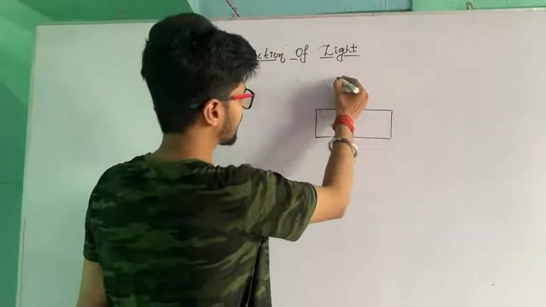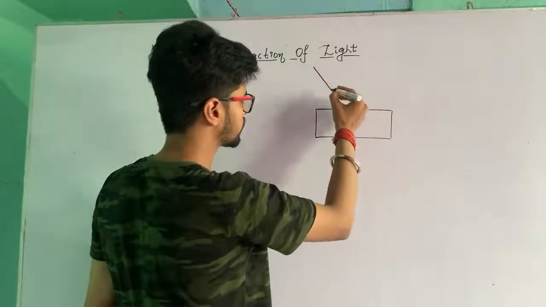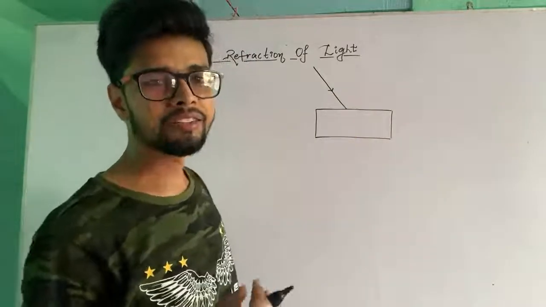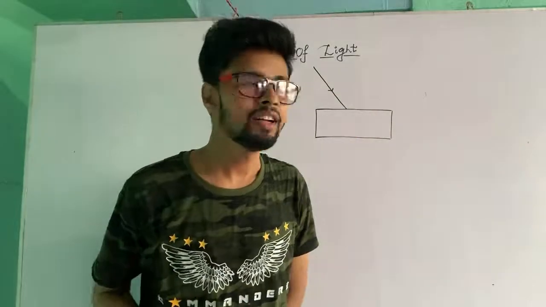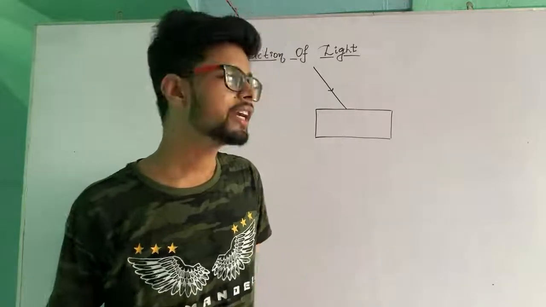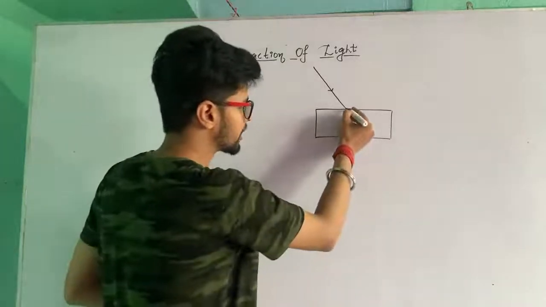Suppose this is our atmosphere, and light travels from the atmosphere and enters any kind of transparent medium. That transparent medium can be water, any kind of glass, or any medium where the speed of light changes.